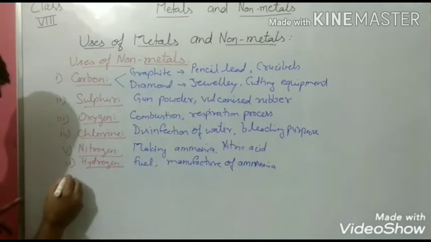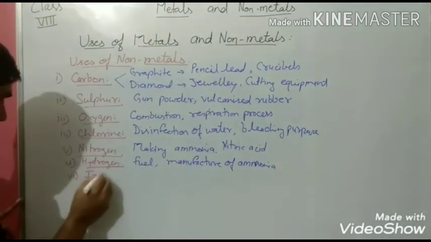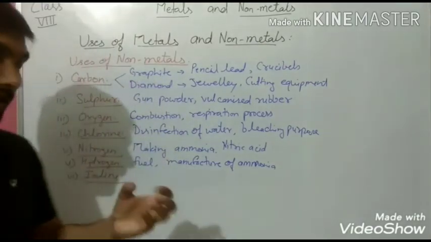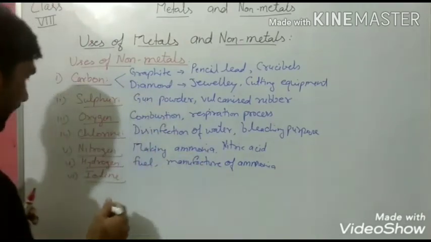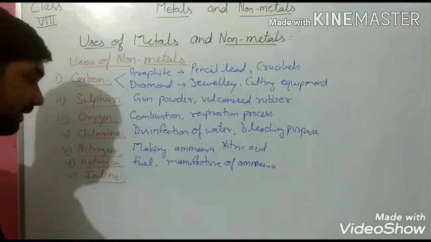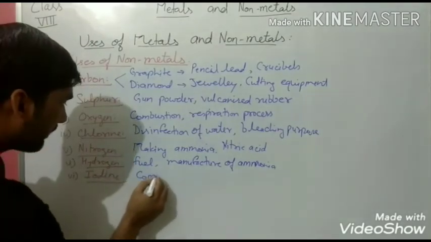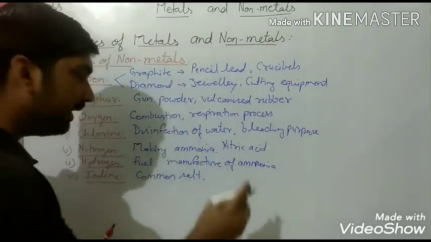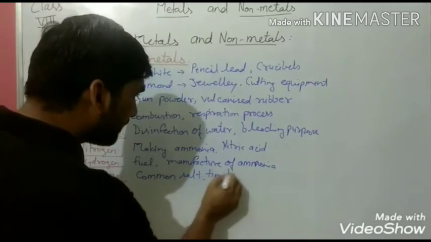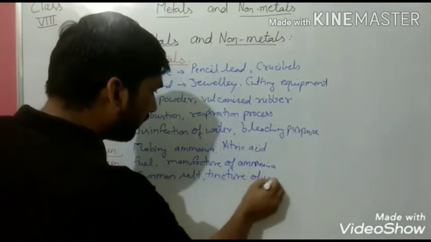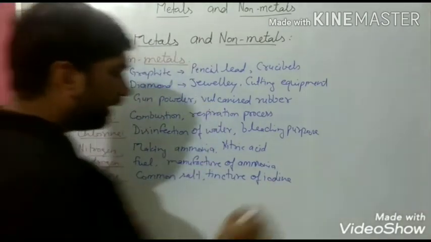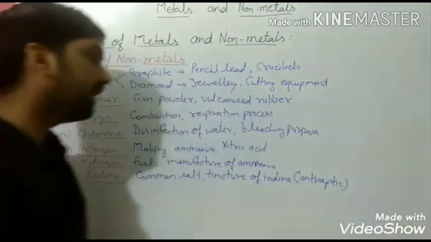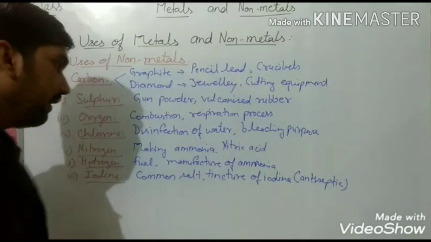The next non-metal is iodine. Perhaps you have seen the advertisement on television that our common salts have iodine in them, and it is very essential to avoid a disease known as goiter. It is used in common salt. A mixture, a compound of iodine, is known as tincture of iodine. It is used as an antiseptic during infection.